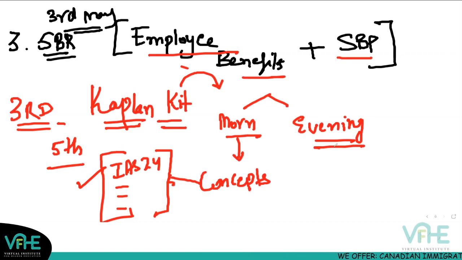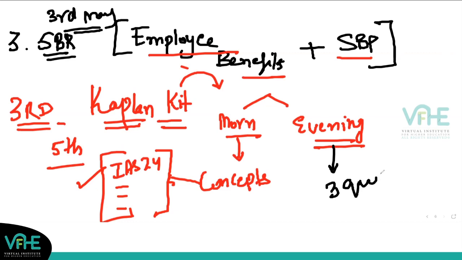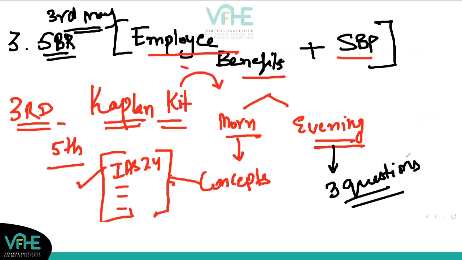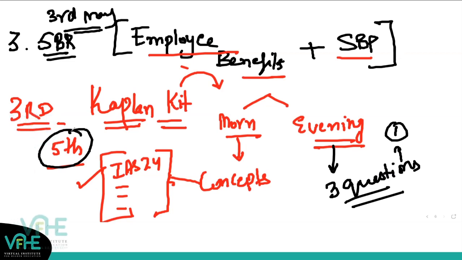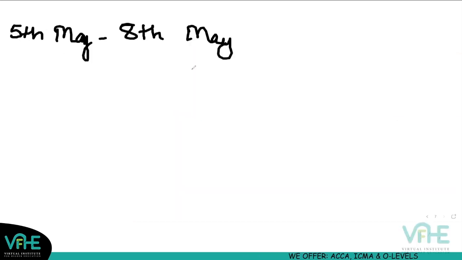So now in the evening time, you will pick up at least 3 questions every day for SBR. If you pick 3 questions every day and 1 question you do in written way, that means you type it down on the Word file, that is more than enough until 5th of May. Because after 5th of May, you'll be totally done with the syllabus and then you can start with more of the practice. So from 5th of May, you guys are going to attend the session.